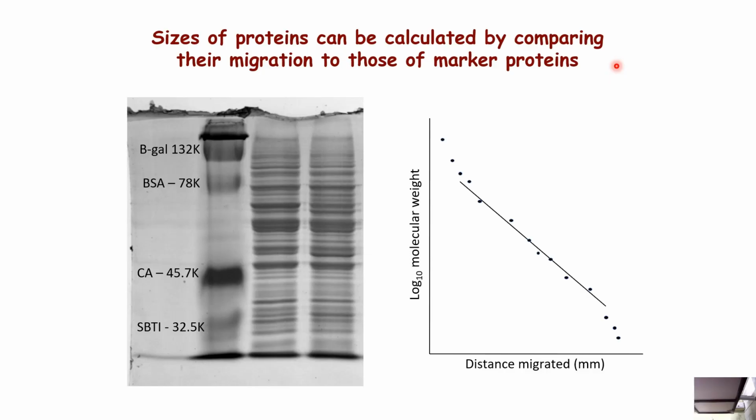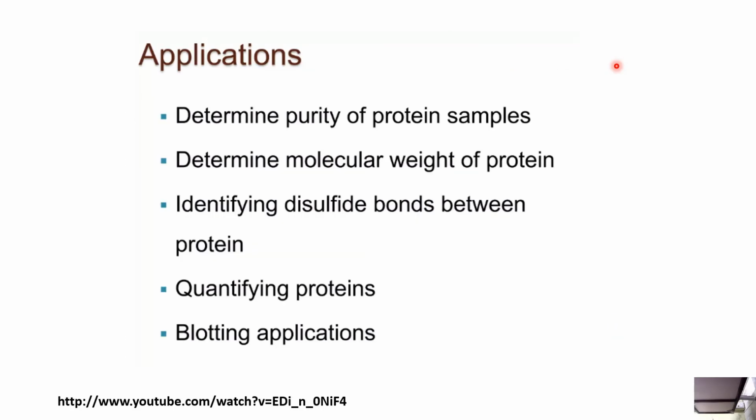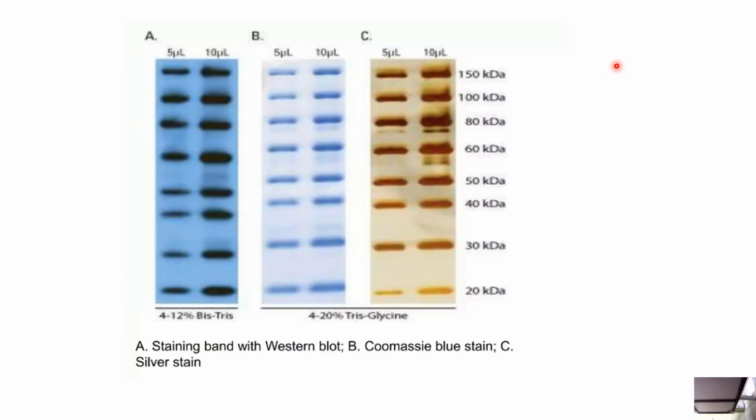This is how you plot it. This is the log of molecular weight against the distance migrated. So less migration means higher molecular weight. More migration means lower molecular weight. Applications are very simple: purity, molecular weight of protein, identifying disulfide bonds between proteins, quantifying proteins, blotting applications, all of that, and so on and so forth.